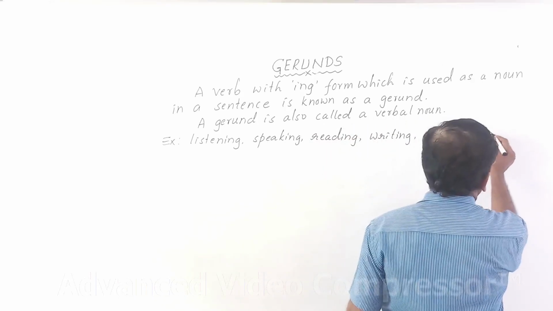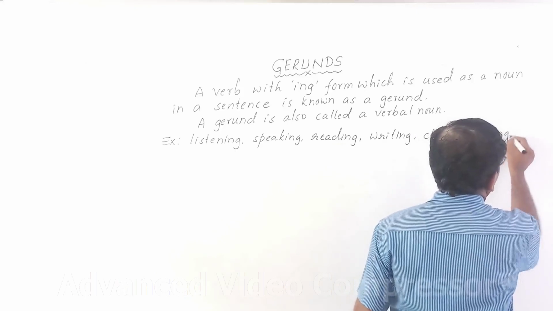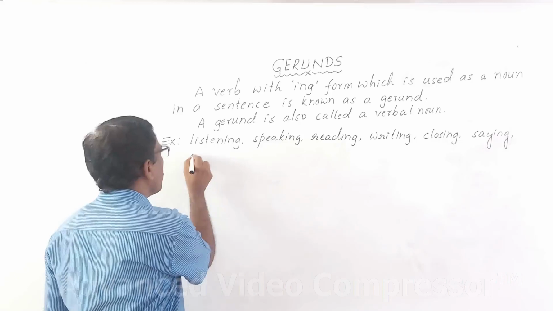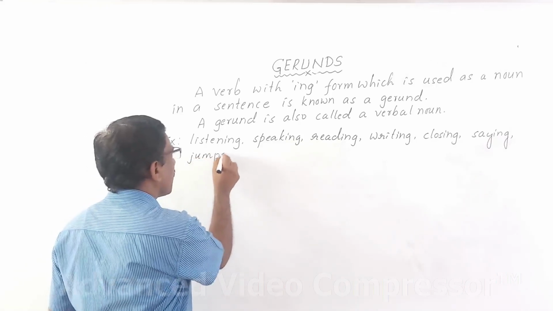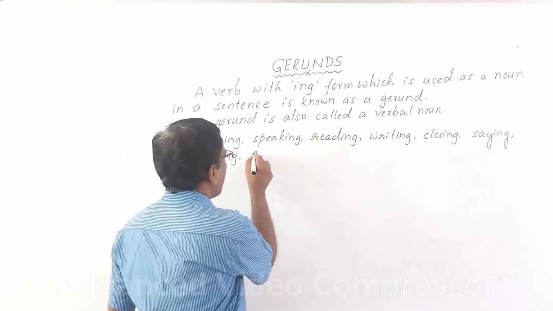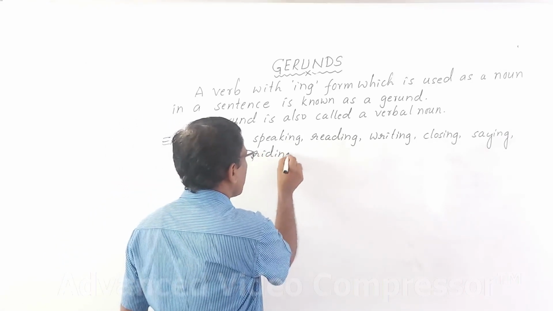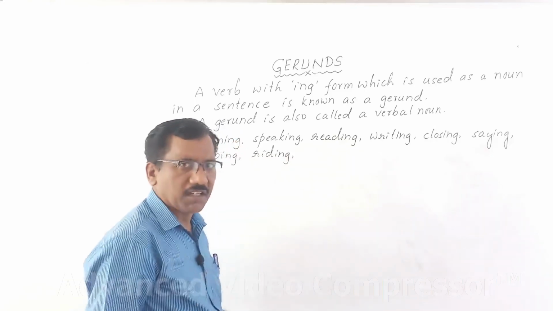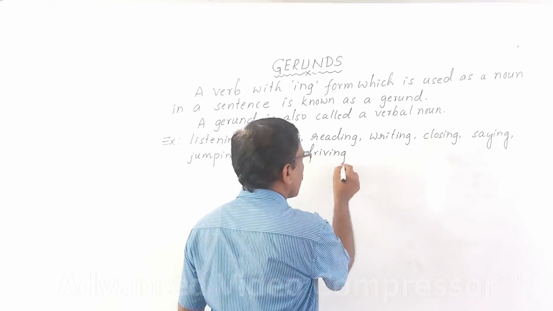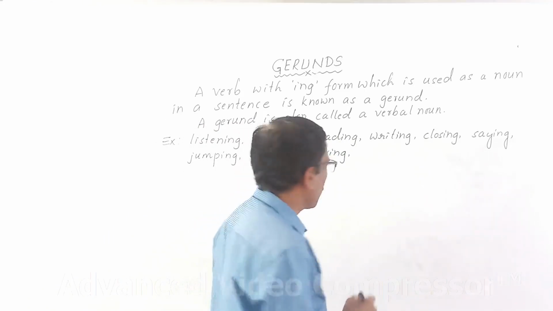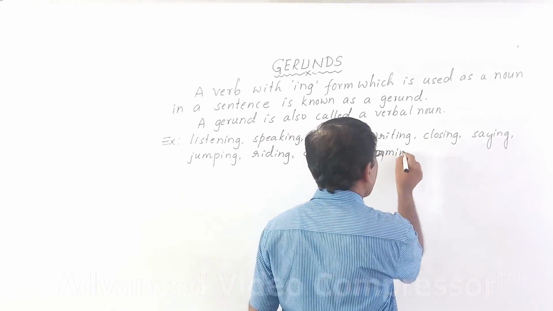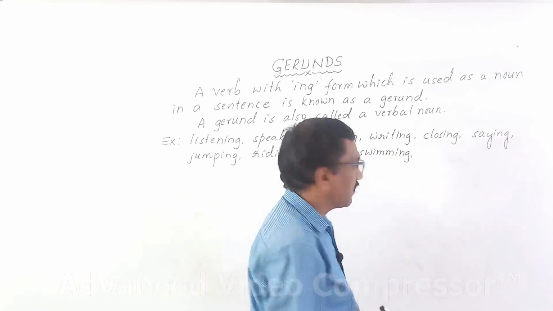Say, ing form is saying. Then jump, its ing form is jumping. Then ride, ing form is riding. Drive, ing form is driving. Then swim, ing form is swimming.